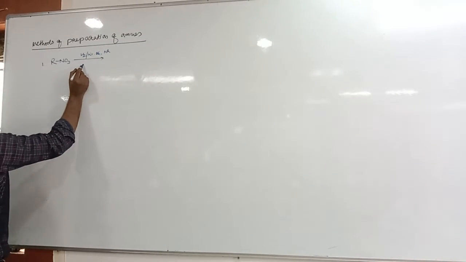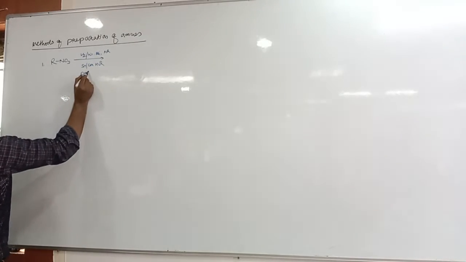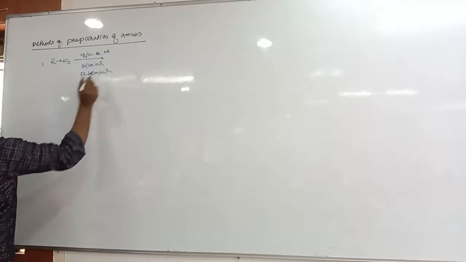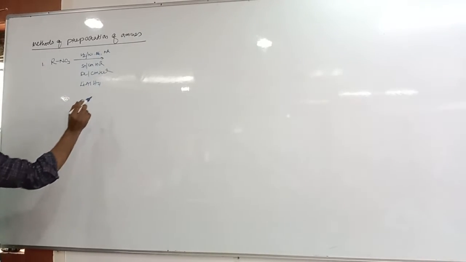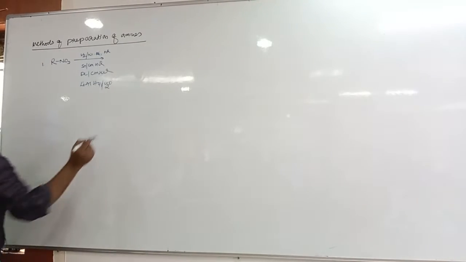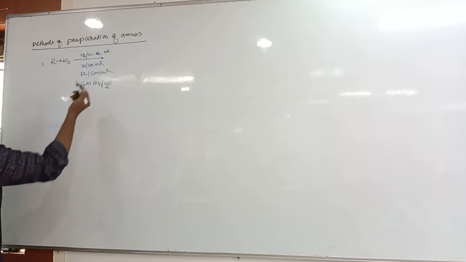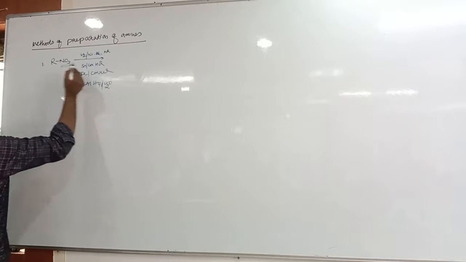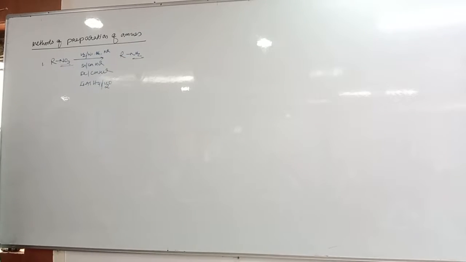or you can use tin and concentrated HCl, or iron and concentrated HCl, or lithium aluminum hydride followed by water. When you take lithium aluminum hydride, usually we take it in liquid, that is a water medium. Tell me what it forms. This NO2 gets converted into NH2, and we get primary amines. Okay, it is completed. The second method of preparation is Hoffman ammonolysis.